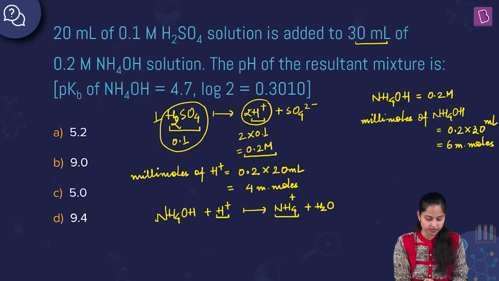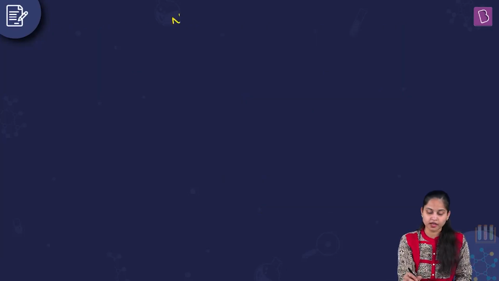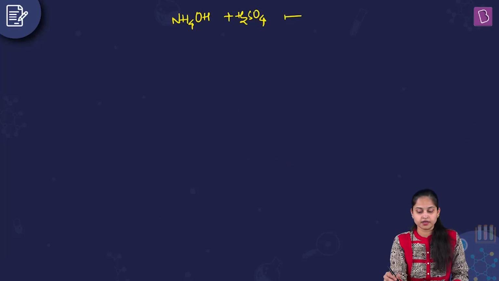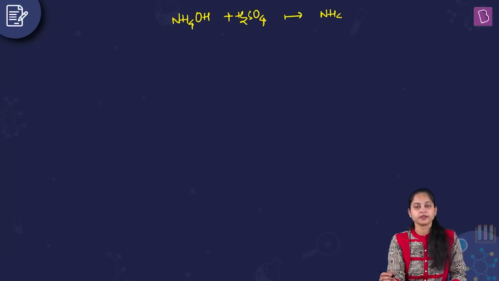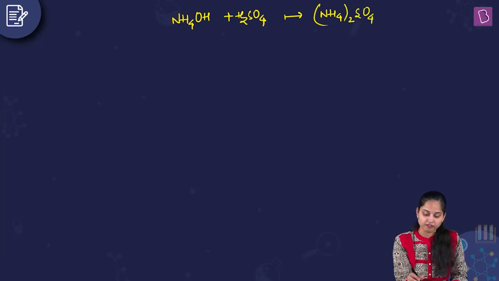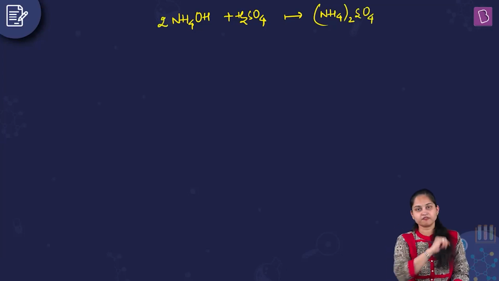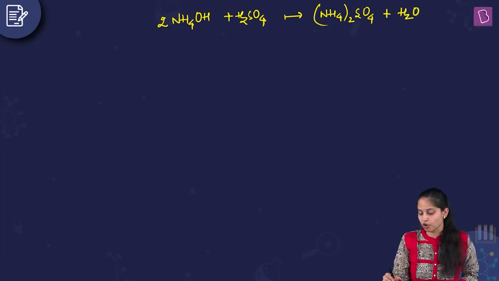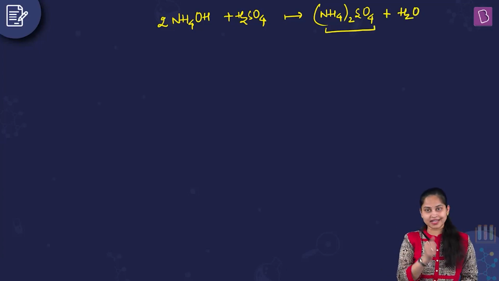Otherwise, wait a minute, the reaction would have been NH4OH plus H2SO4. It will give us NH4 twice SO4. This would have been the case, plus H2O. Balancing you can do. So this is the salt form, ammonium sulfate. That's why, okay, I have only considered the hydrogen ion part, nothing else.